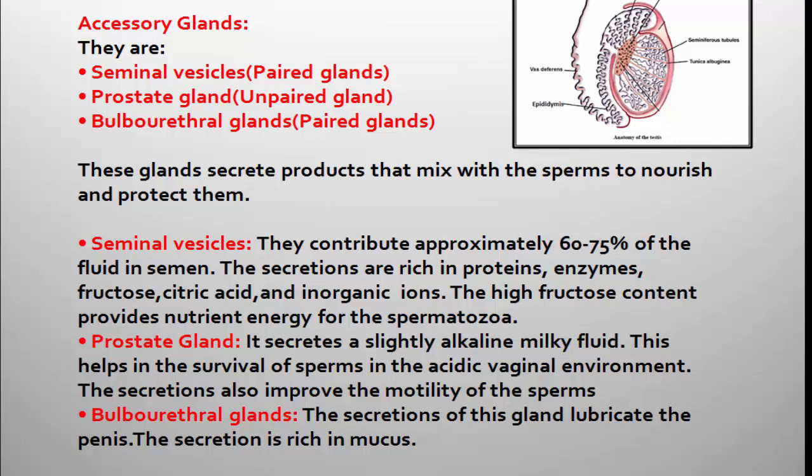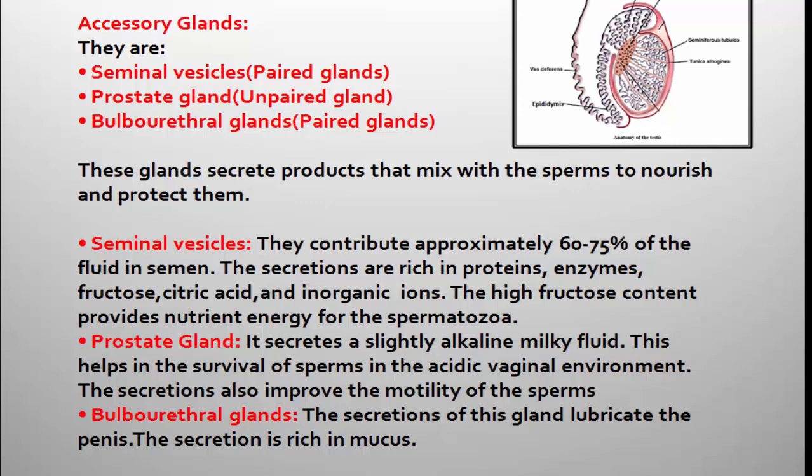But the sperms are protected and nourished once they are released from the seminiferous tubule and collected in the ejaculatory duct. The nourishment and protection of the sperms is given by the secretion of these accessory glands. So let us go for the details of the male accessory glands.